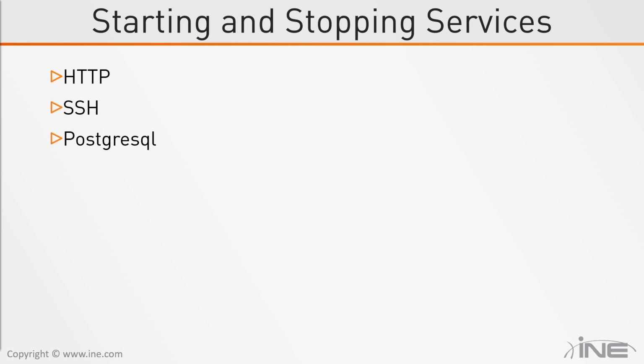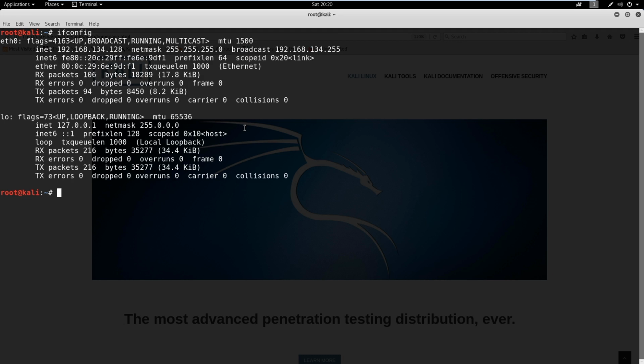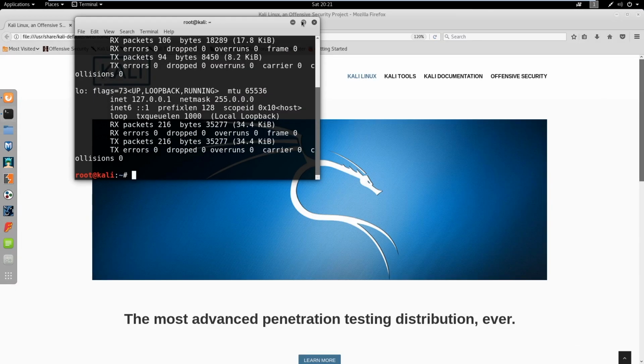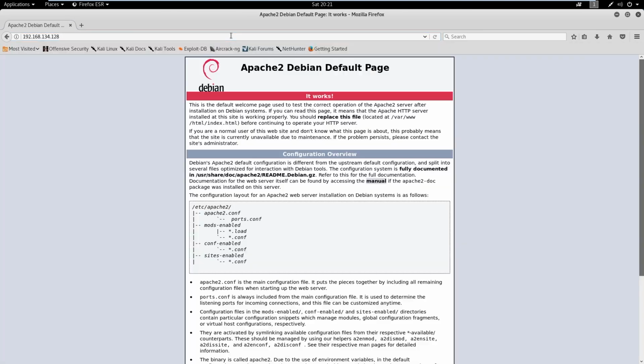So if we go ahead and go to our Kali machine, the first thing I want to do is type in ifconfig, and let's copy our IP address. Now let's go ahead and go into our browser. Let's enter that IP address. And you should see that we already have Apache 2 running.